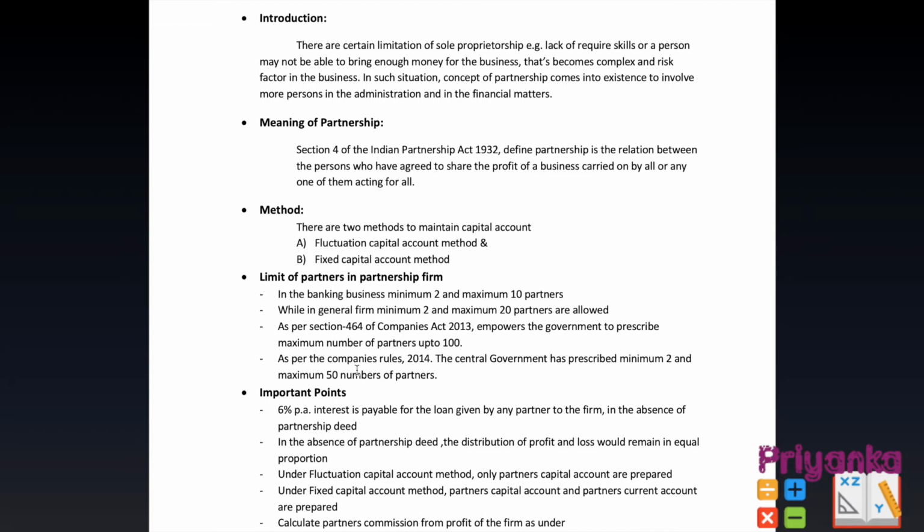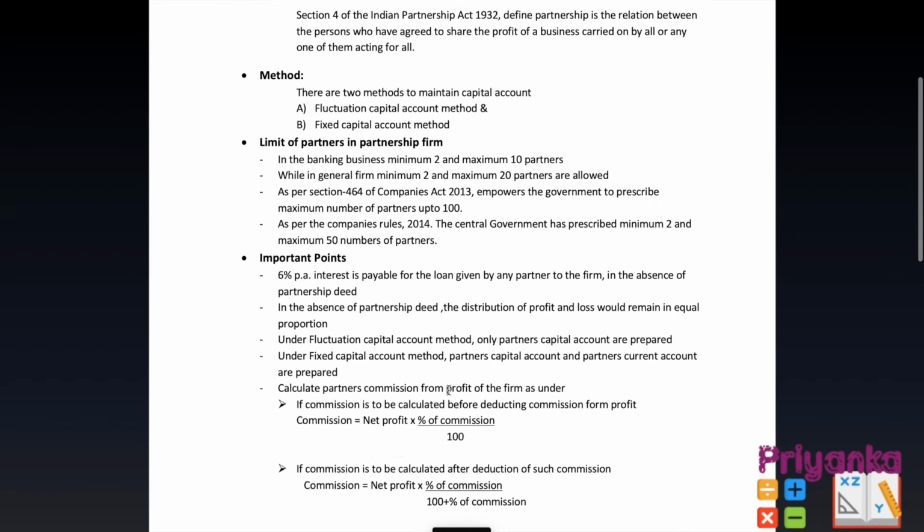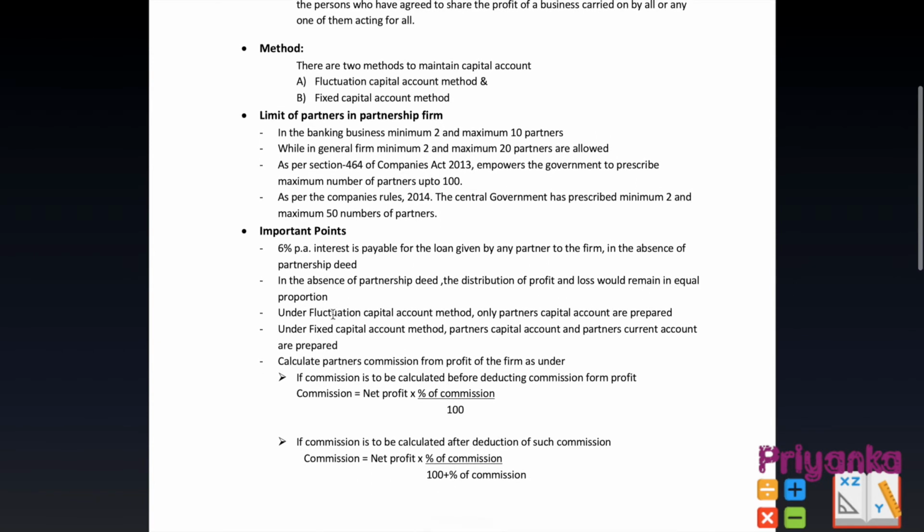As per the Companies Rules 2014, the central government has prescribed minimum 2 and maximum 50 partners. These are quite important and can be asked in your board exam. It has been asked frequently. Now we'll check some of the important points before we go further in this chapter.